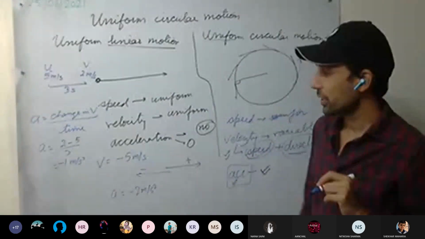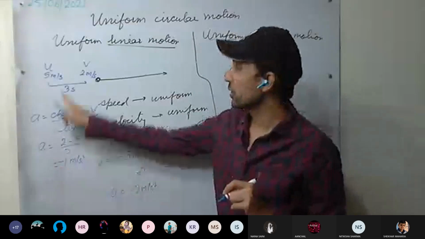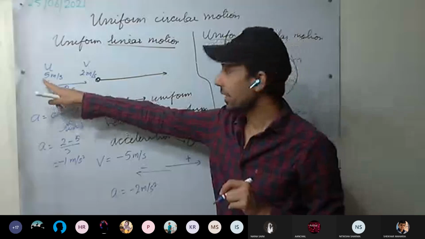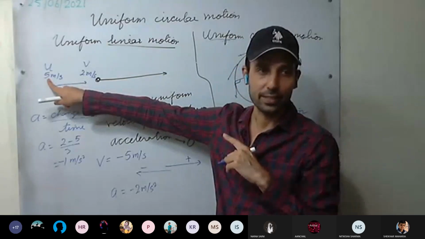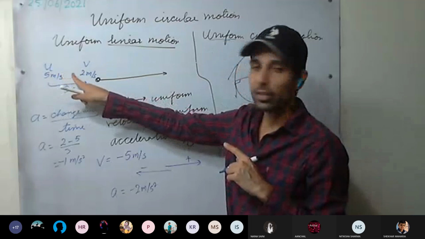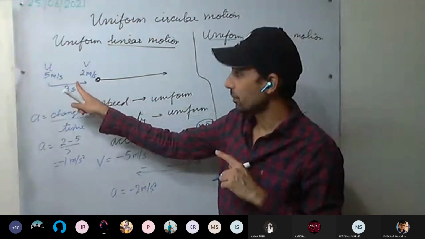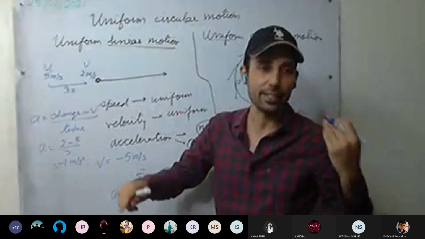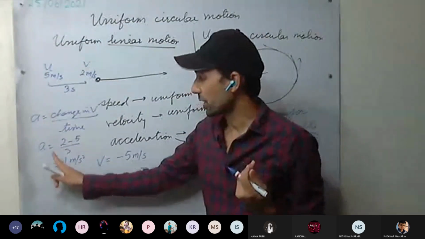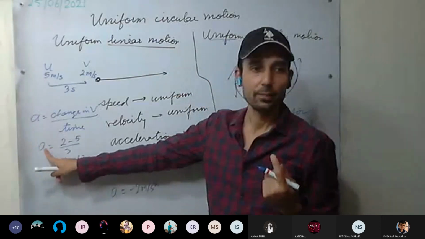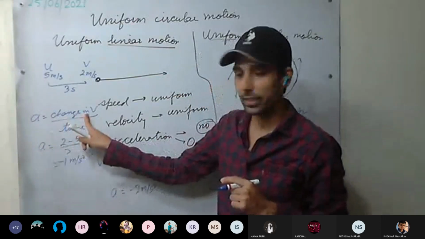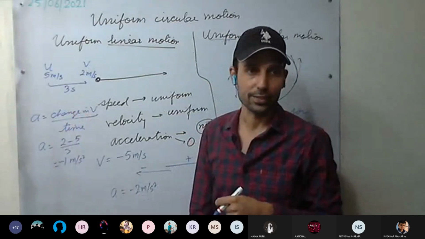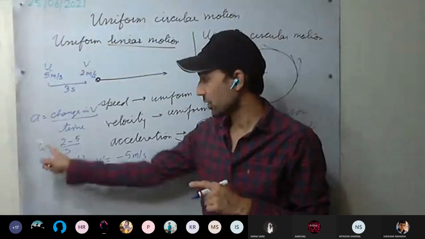So see here, what does the negative sign denote? You can see in 3 seconds, velocity has reduced by 3. Each second, the velocity is reducing by 1 meter per second. So minus 1 meter per second square denotes retardation, that is, velocity is decreasing. It does not denote direction. So how do we get the direction of acceleration? We get the direction of acceleration from velocity, that is, in which direction the change is taking place. That will give us the direction of acceleration.